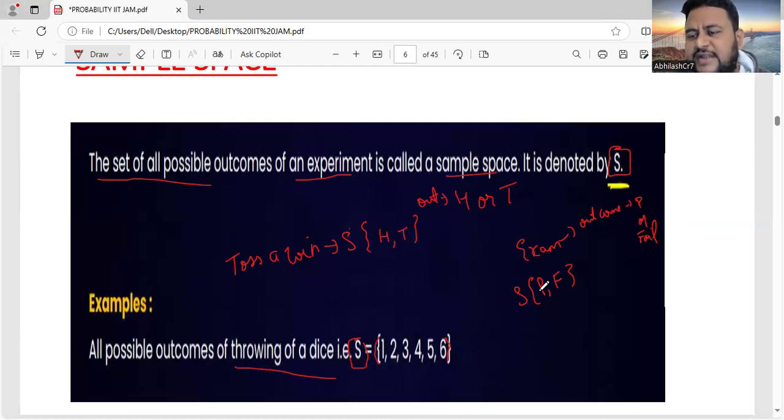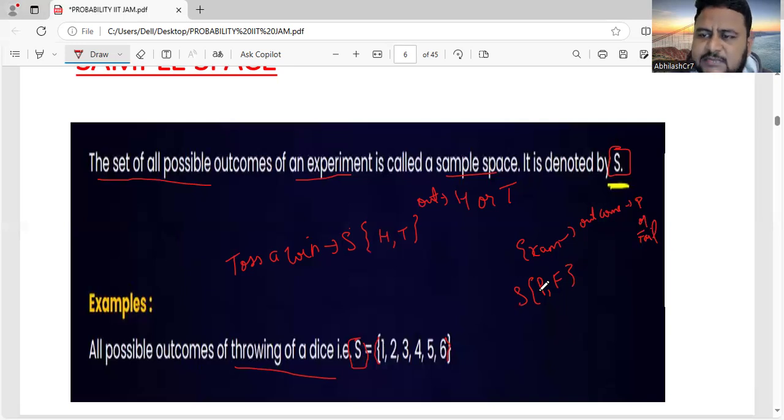That means you're not going to add them. You're not going to add 1 plus 2 plus 3 plus 4 plus 5 plus 6. No, it's not like that. You're going to put together all the numbers, that is 1, 2, 3, 4, 5, 6. So that is the meaning of sample space.